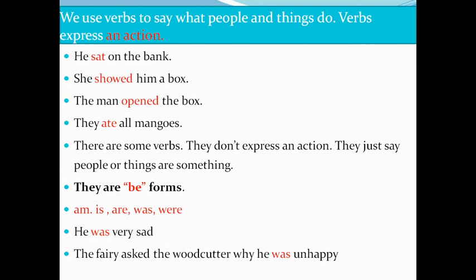So we use verbs to say what people and things do. Verbs express an action. So we simply put it, verbs are action words.